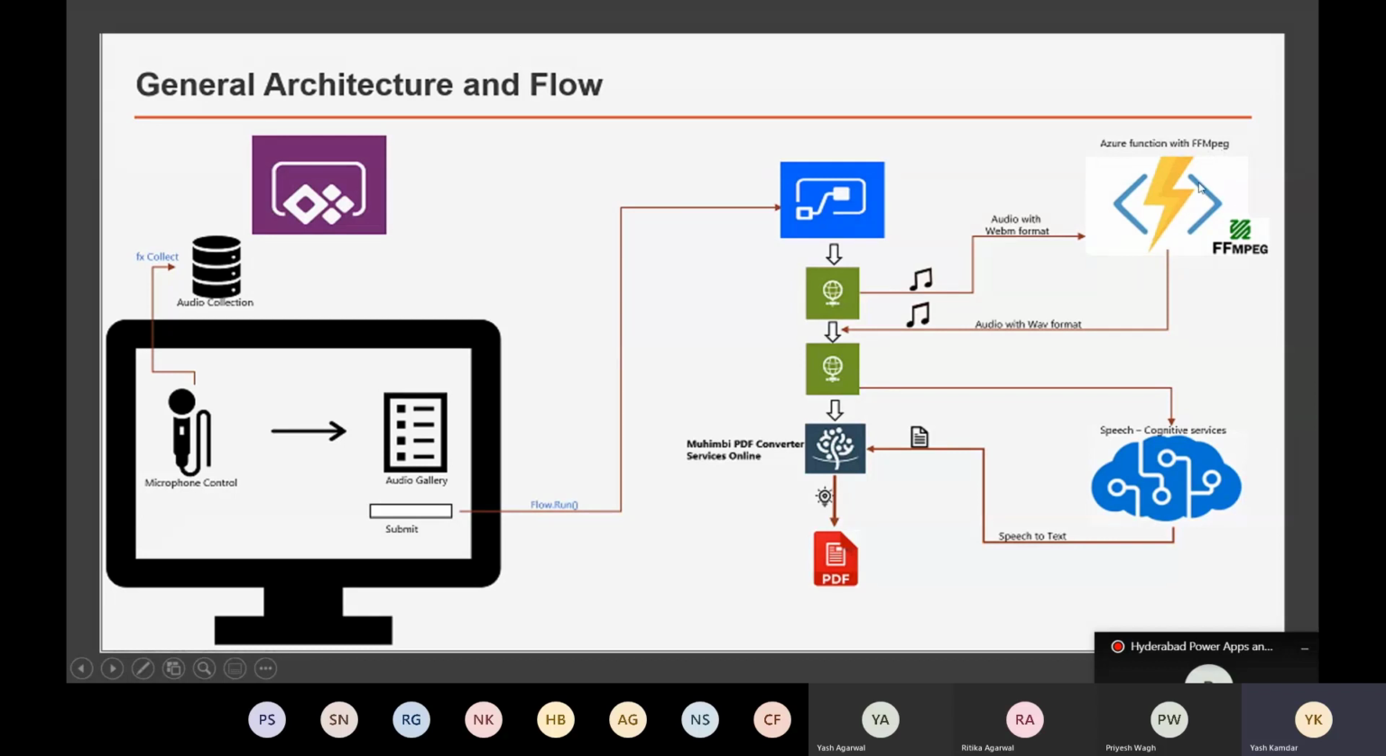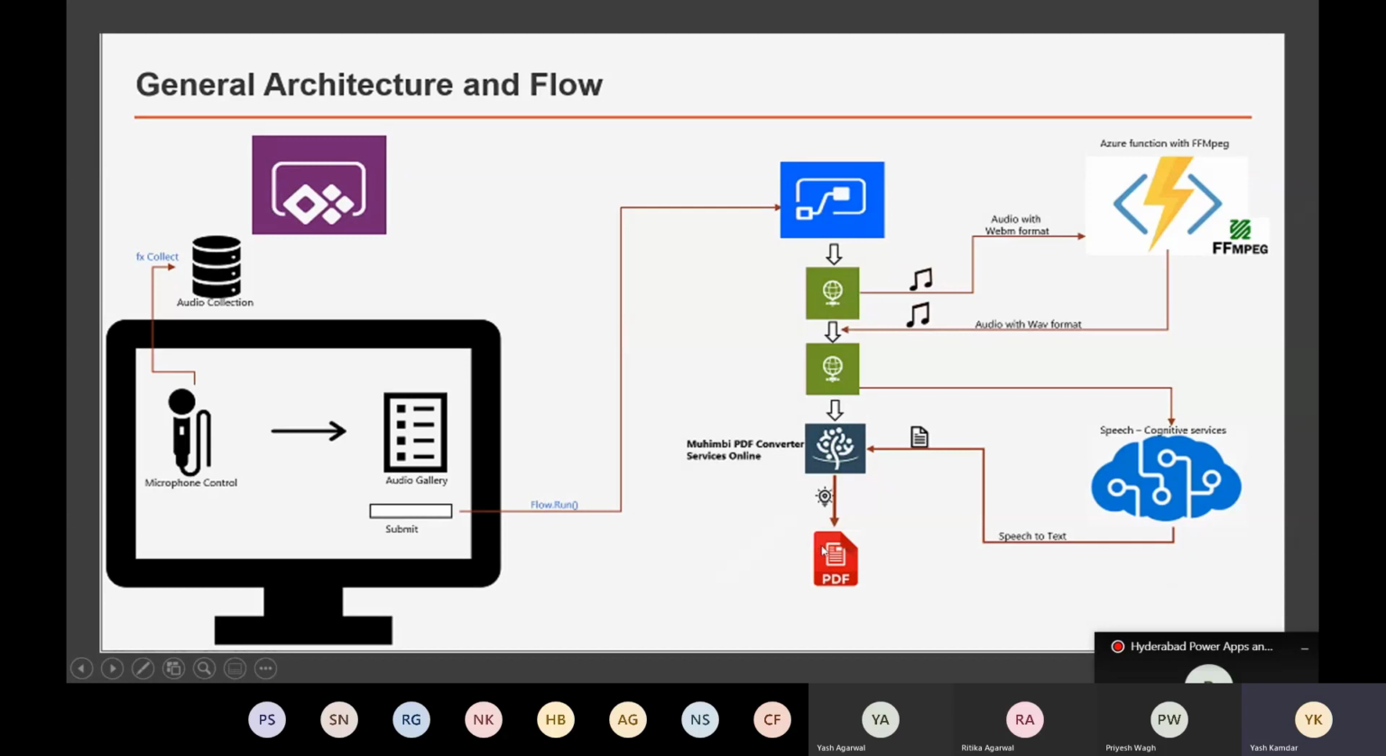So FFmpeg will then grab the WebM format audio, convert it to web format, and then we'll call the Azure Cognitive Services with the web format audio. So the Azure Cognitive Services will convert the speech to text. The text we are going to pass to the Muhimbi PDF converter, which is going to convert the text to HTML and the HTML to PDF. So we are going to get a PDF. That is all that we have done.